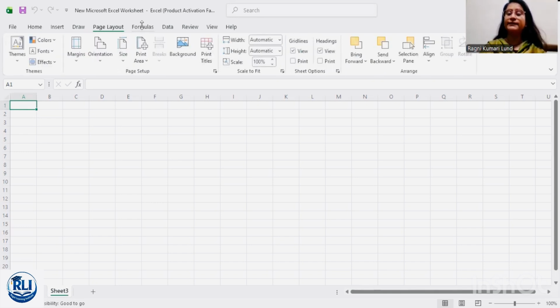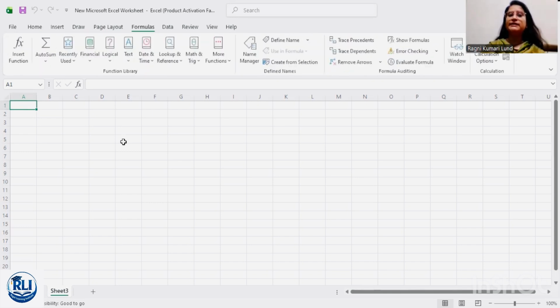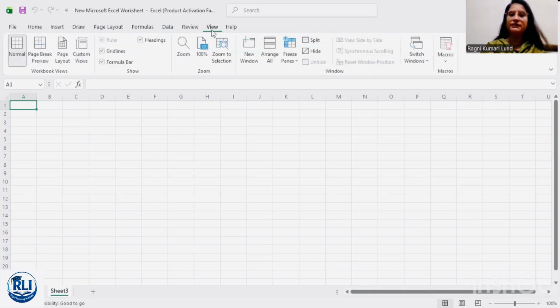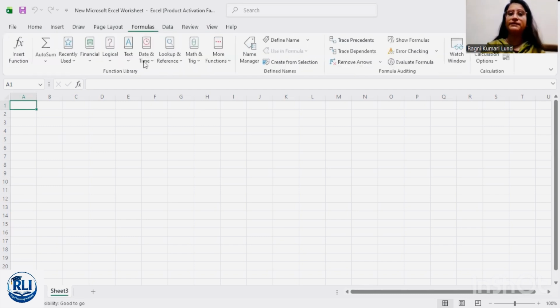A main thing Excel performs is formulas. It's very difficult for you to make changes immediately. So through formulas, we can make more and more changes immediately. If you have data above 500 rows, above 500 columns, then you can deal with all things at one time. Then we have Data, Review, View options. So Excel is a very famous and important tool because it provides us formulas and makes things easier.